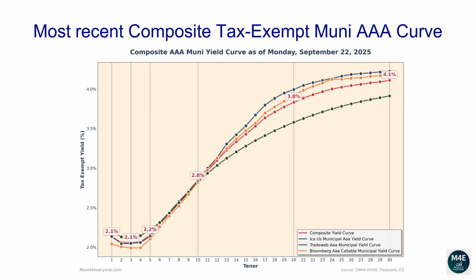The three-year yield is 2.05%. The five-year yield is 2.15%. The 10-year yield is 2.84%. The 20-year yield is 3.83%. The 30-year yield is 4.11%.